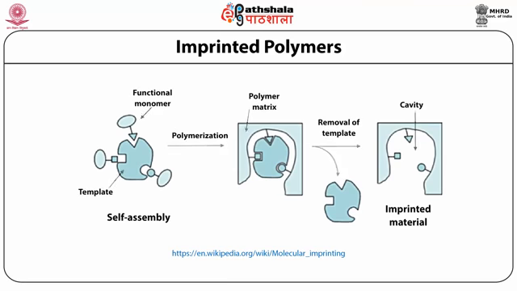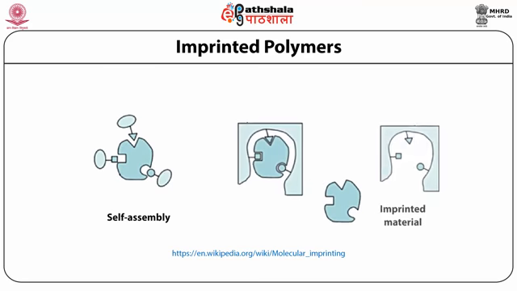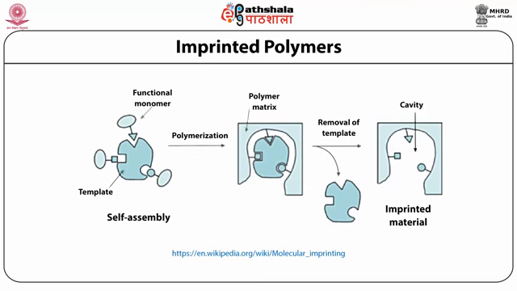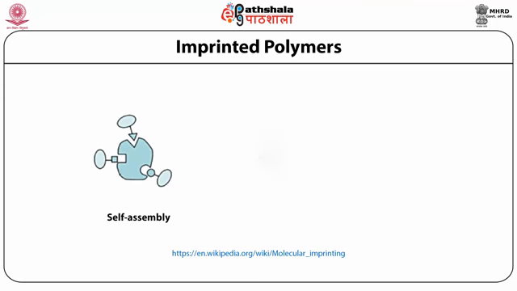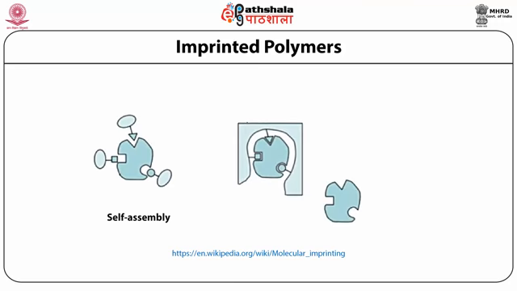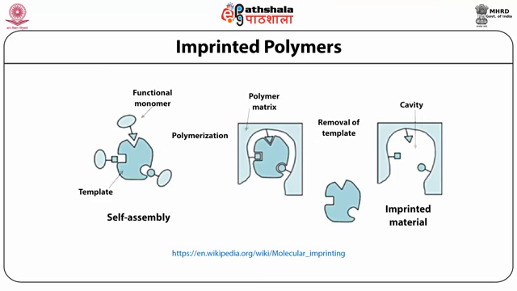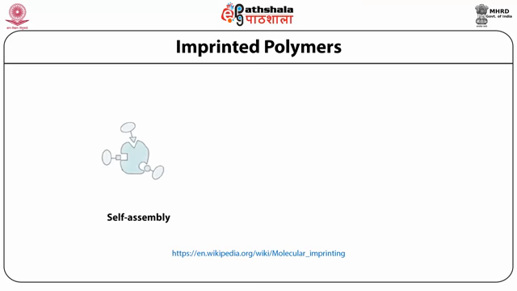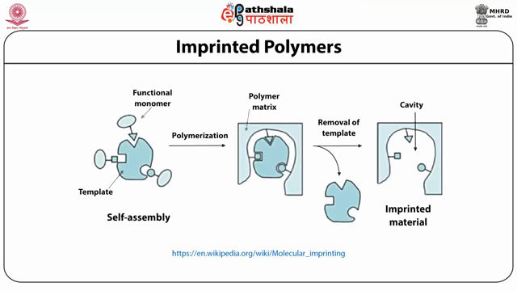The complexes are then polymerized with the help of a suitable cross-linking agent to create a polymeric network of the complexes. Thereafter, the template is removed from the polymeric network by disrupting the binding forces with suitable methods like change in pH, ionic strength or temperature. This removal creates holes in the polymeric network whose shape and size is specific to the template, and each hole is lined with a functional monomer to interact with the template. So each hole acts as a molecular recognition site.